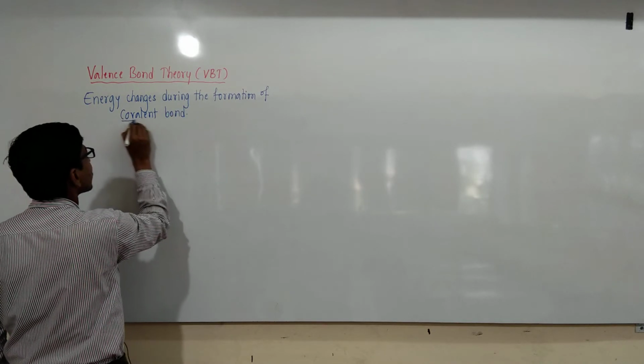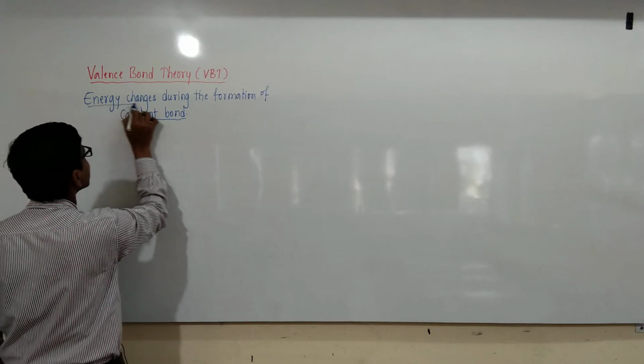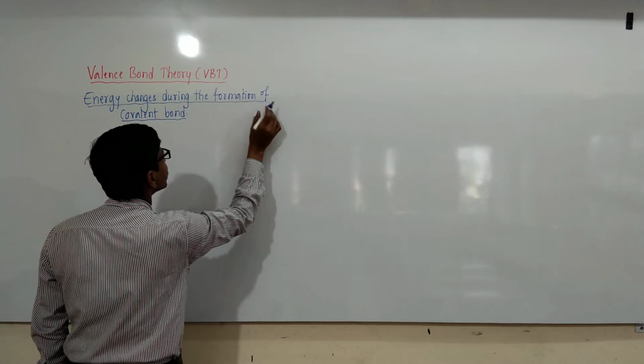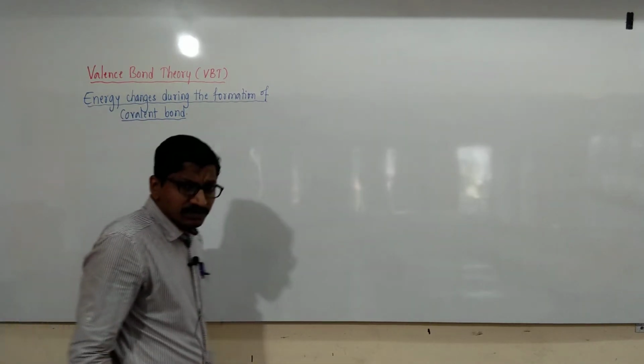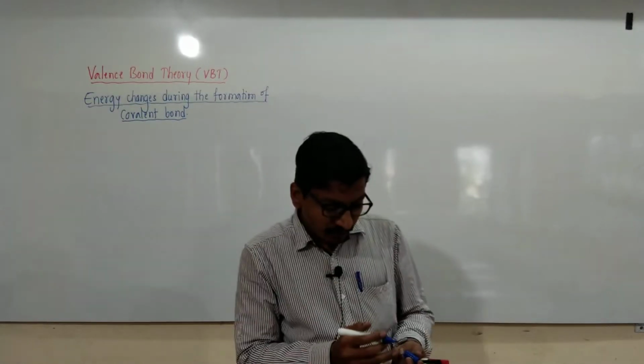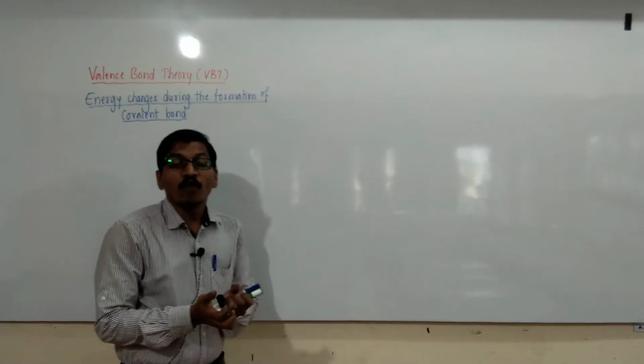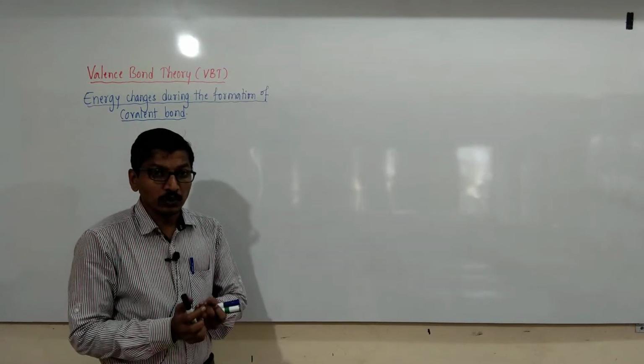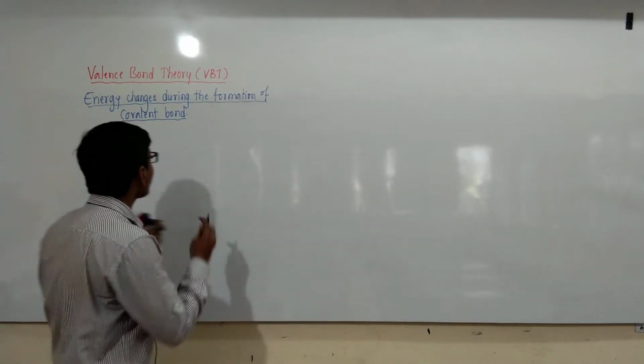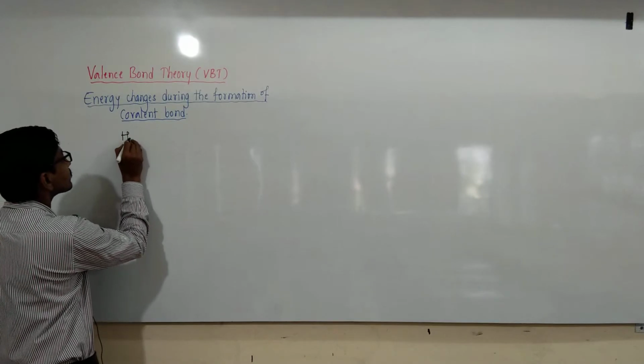When a covalent bond forms, energy changes take place, and this energy change is in two different ways. Let us consider the formation of the hydrogen molecule. Let us consider the formation of the H2 molecule.